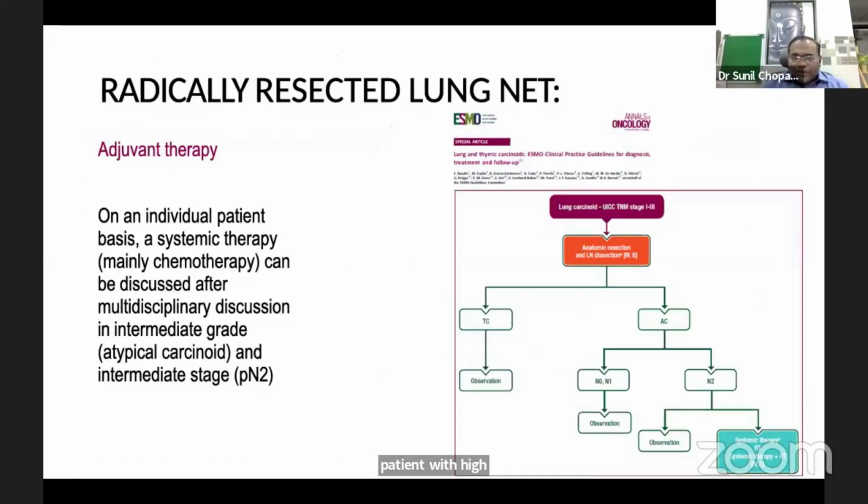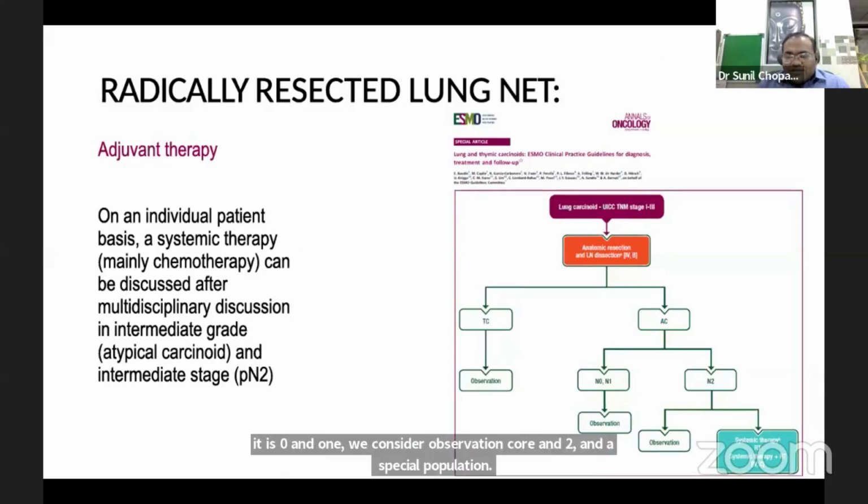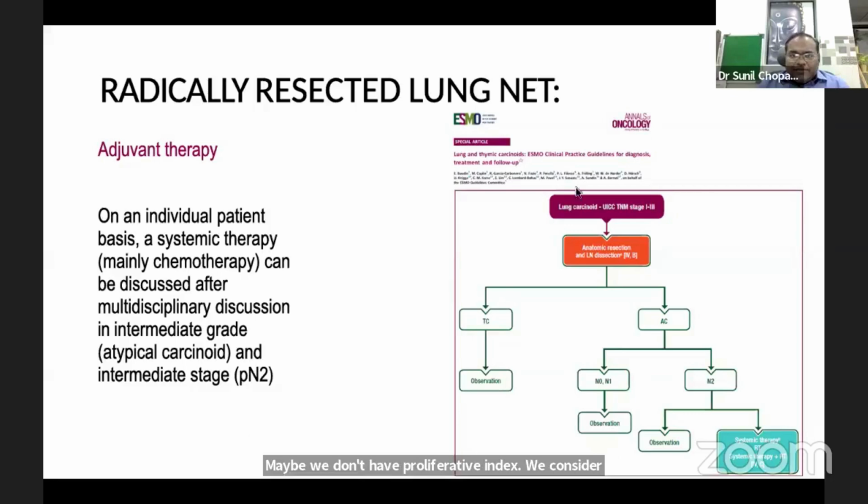board decision. If we see the management, anatomic resection, typical carcinoid, we consider observation. For atypical carcinoid, if it is N0, N1, we consider observation. For N2 and a special population, maybe with high proliferative index, we consider systemic therapy plus minus RT.